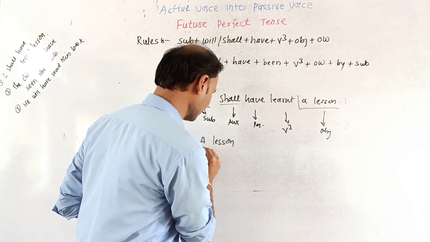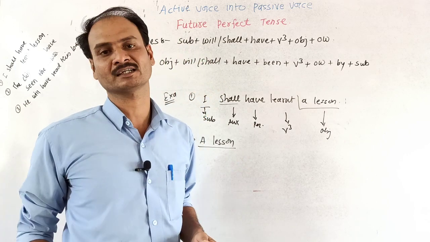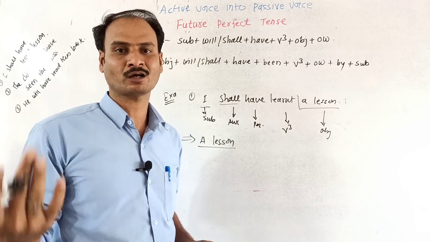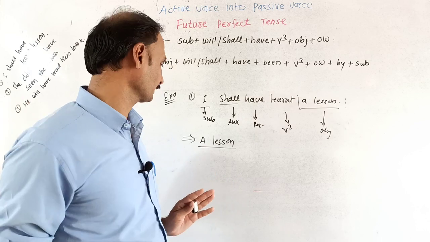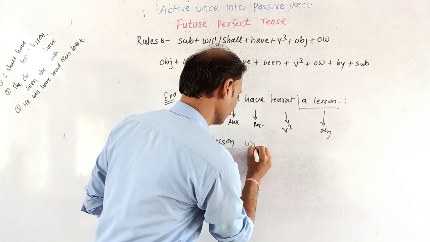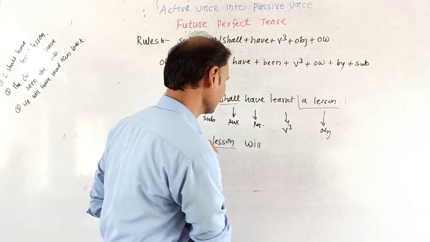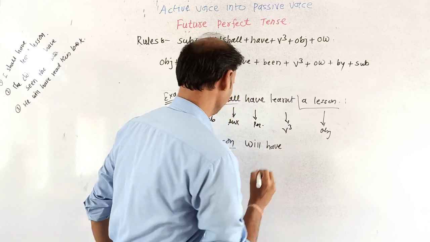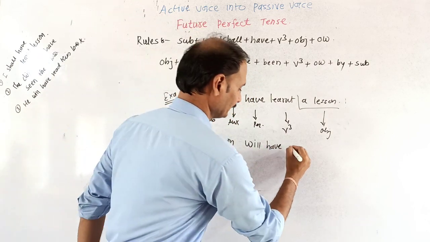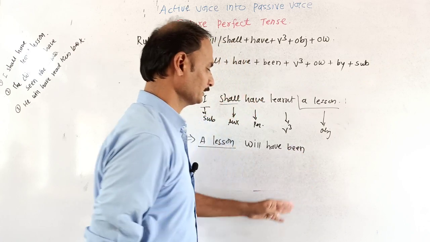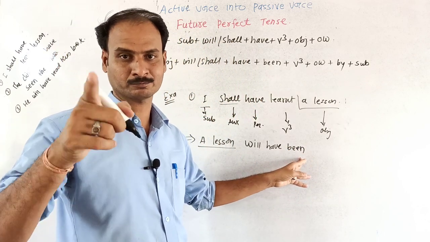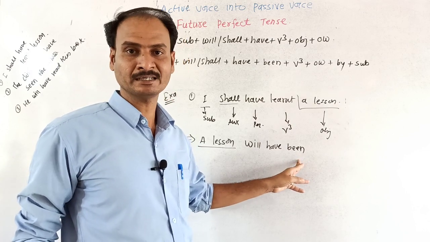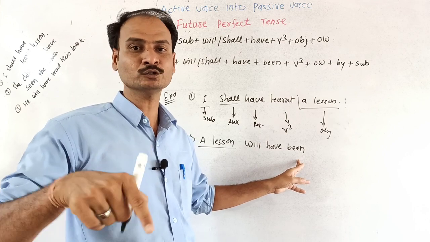So according to the subject नुसार, सब्जेक्ट जर सिंग्युलर फॉर्म मध्ये असेल तर विल किंवा शॉल दोन पैकी आपल्याला एक घ्यायचं असेल. आय किंवा उई असल्यास शॉल घ्यायचं आणि इतरत्र विल हे कंपल्सरी आहे. That's why we will take will. A lesson will. For perfect, have. A lesson will have. Then been, it is for the perfect tense, for the present perfect, the future perfect, as well as the past perfect also. We have to use been while making any sentence into passive voice.